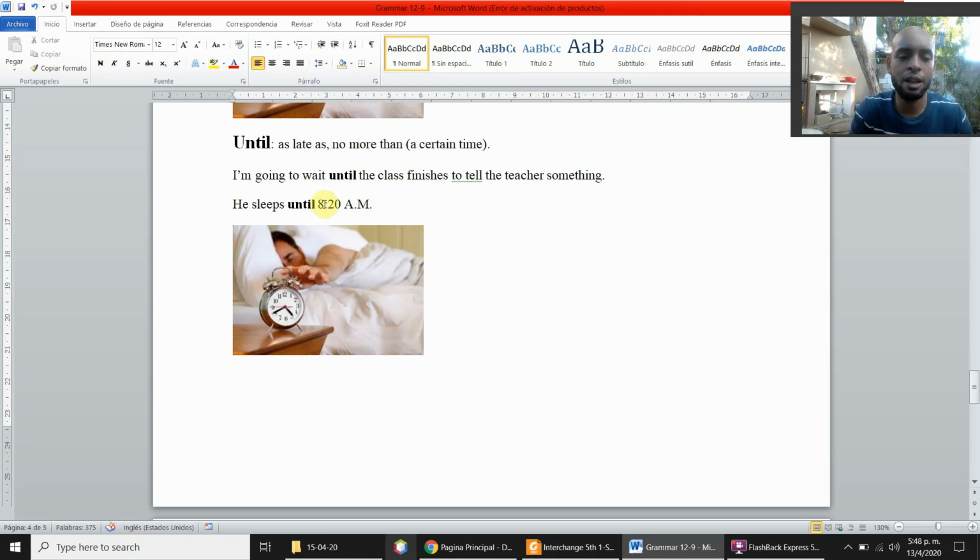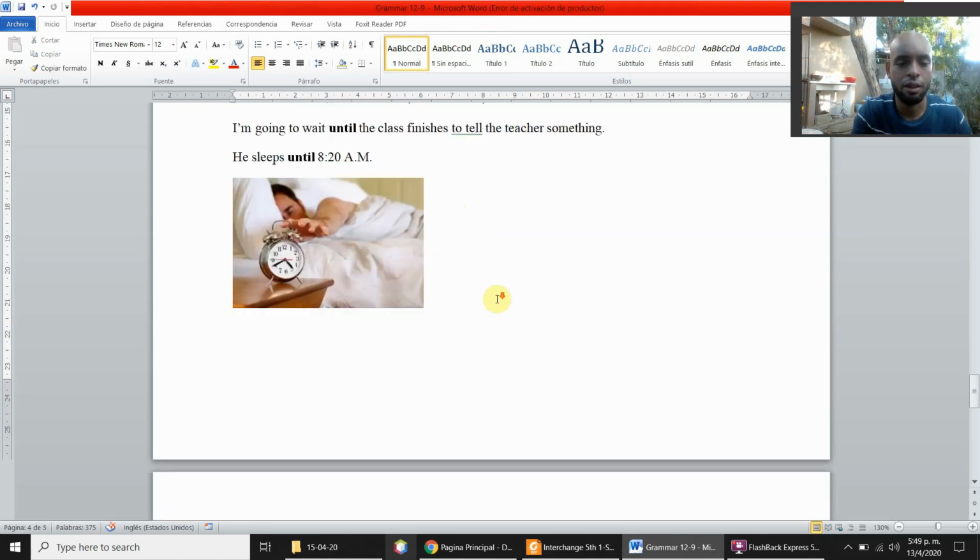Another example, he sleeps until 8:20 a.m. It means that he wakes up at that time. He doesn't sleep more than 8:20 a.m. This is the meaning of until. No more than. Until, no more than.